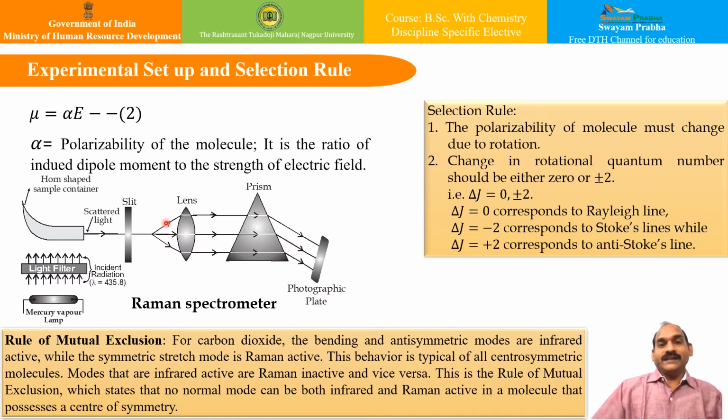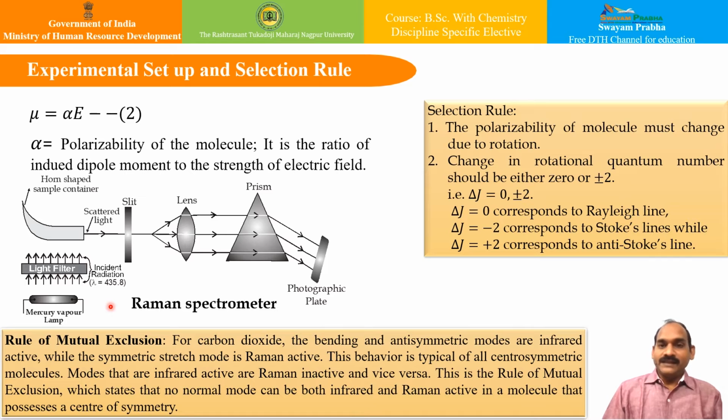Let us look at the experimental arrangement of the Raman spectrometer. A Raman spectrometer consists of an intense source of radiation, which is basically the mercury vapor lamp. Nowadays, we do not use the mercury vapor lamp because it has been replaced by laser. You know what laser is? Light amplification by stimulated emission of radiation. What is its importance? It gives high intensity monochromatic light. That is its purpose.